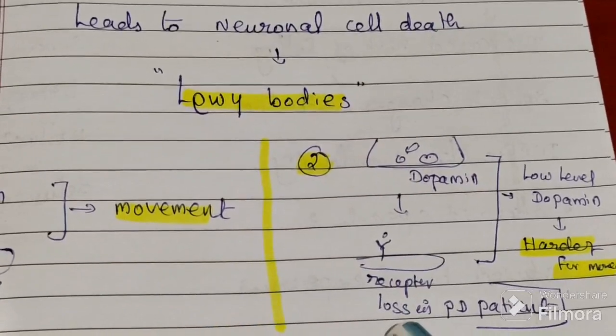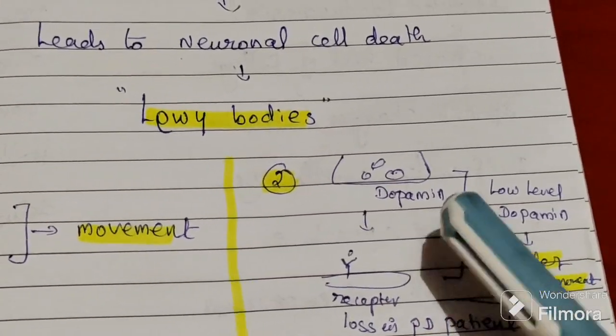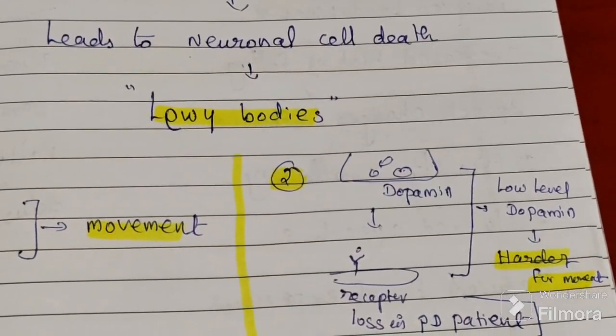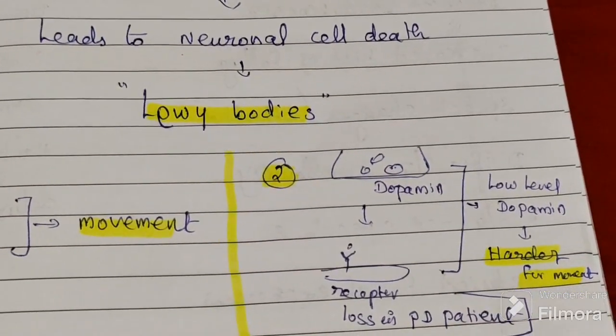So only a low level of dopamine remains, and voluntary movement is very hard.